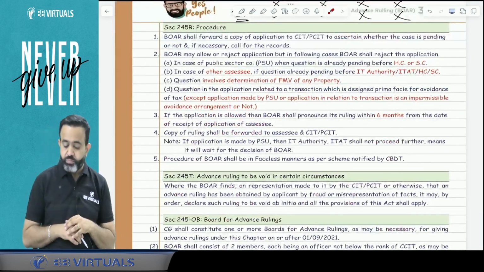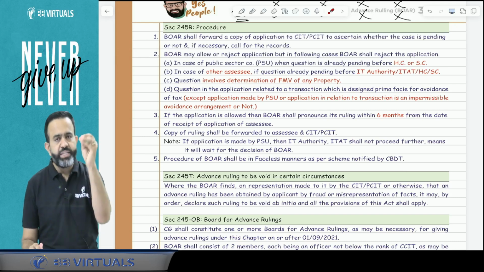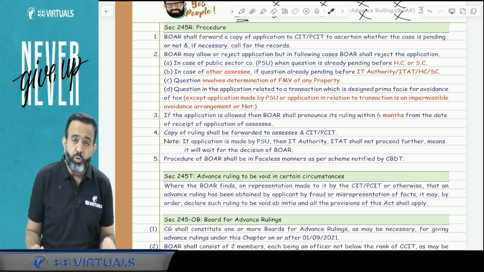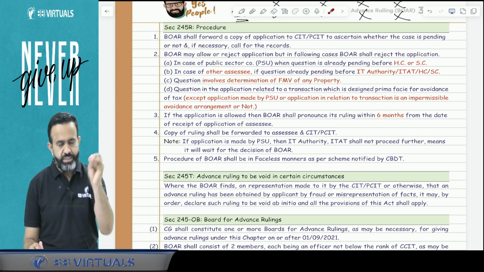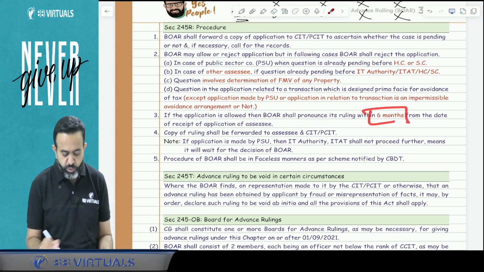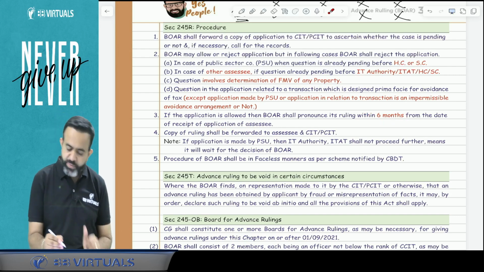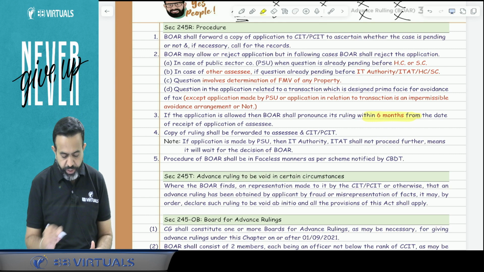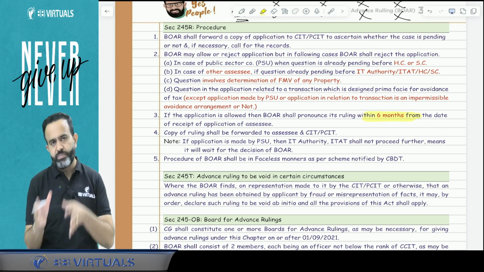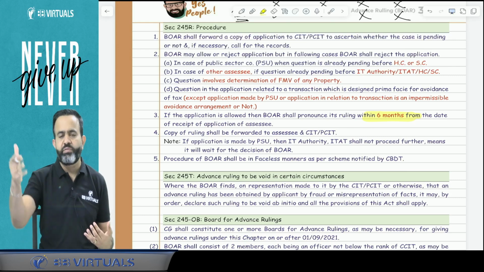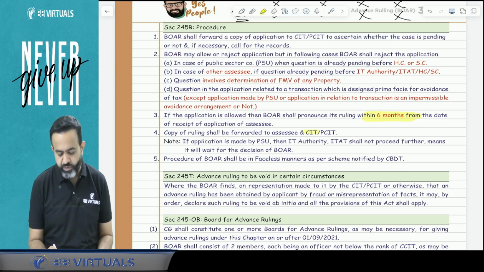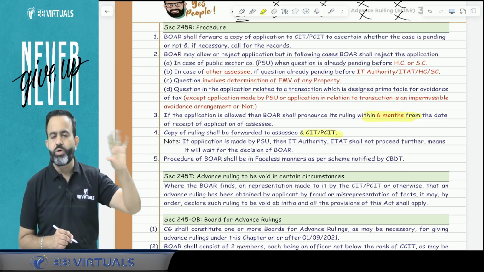One more point. If the application is admitted, then the board for advance ruling will give you the judgment. The judgment has to be given within 6 months from the date of receipt of the application. When they give the judgment, one copy goes to the SSC and another copy goes to the CIT, PCIT, or in simple words, the department.